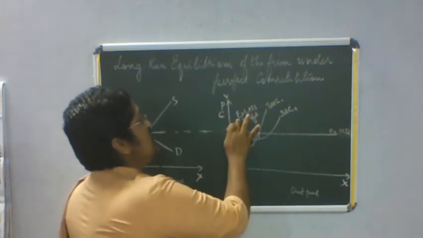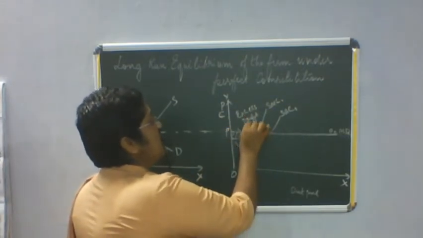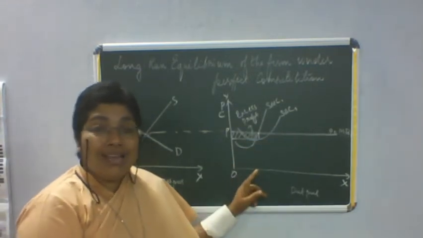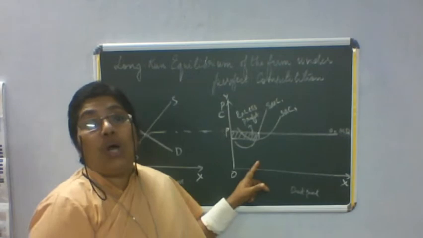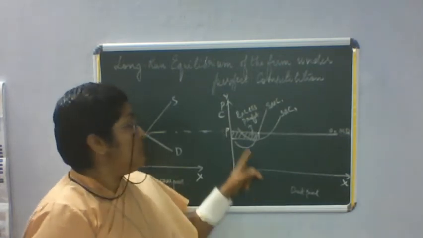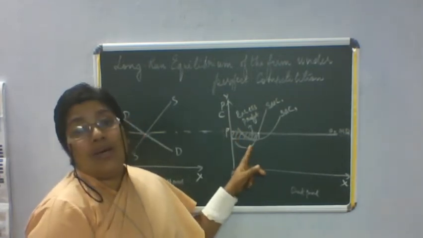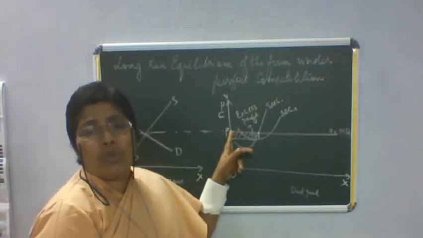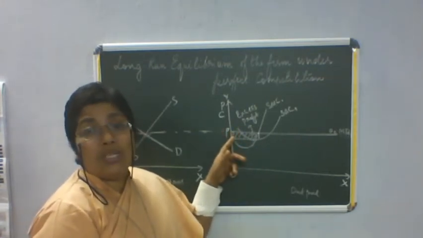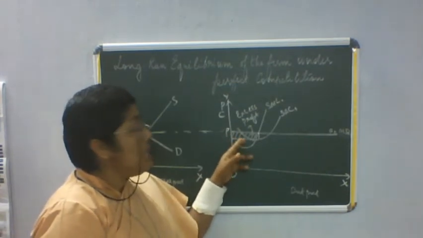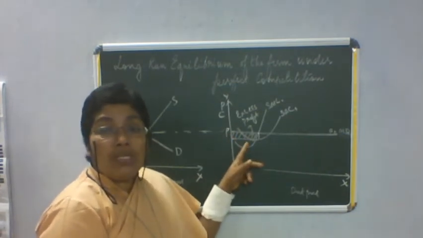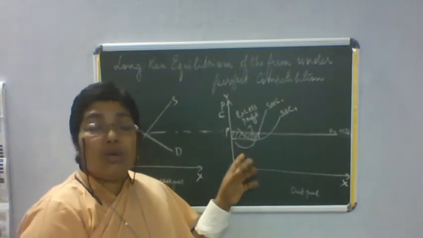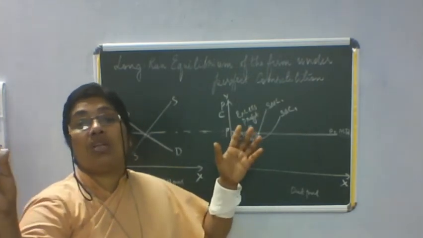Okay, this is nothing but the excess profit. This particular firm is earning an excess profit in the short run. Now what happens? It will not remain like this. This is a short run situation. In the long run, all the factors of production are variable, and you can change them.